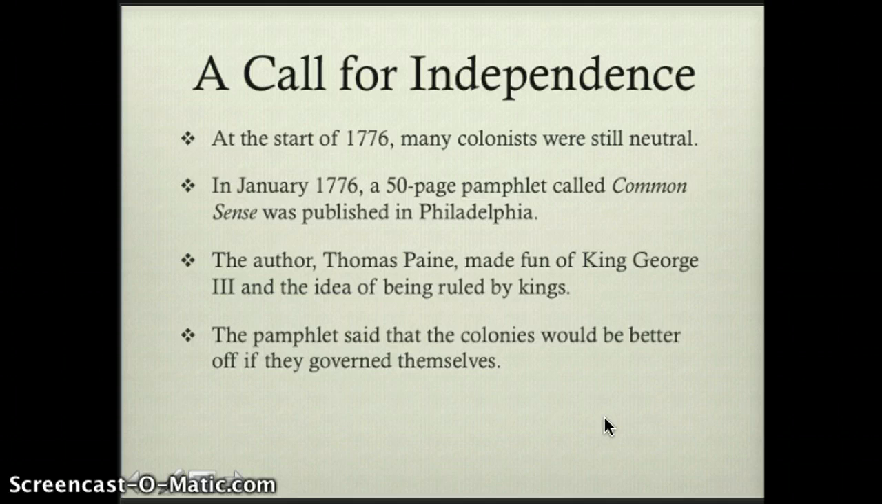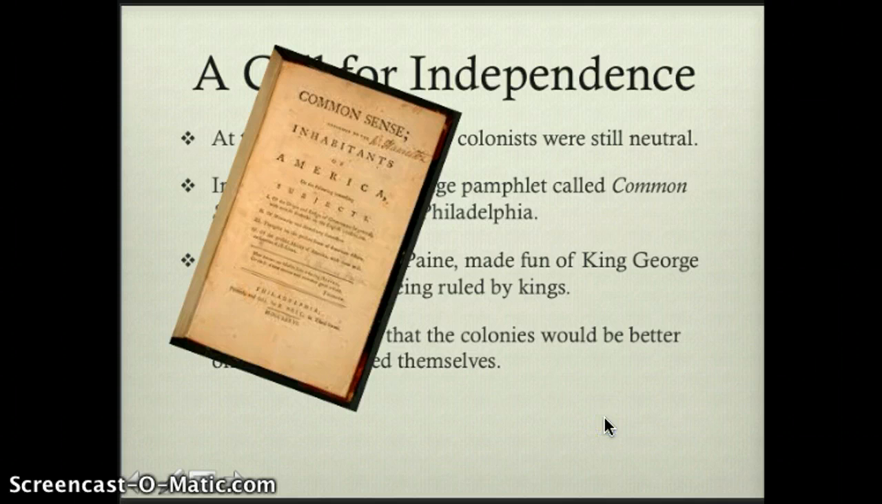A 50-page pamphlet called Common Sense was published in Philadelphia. The author, Thomas Paine, made fun of King George III and the idea of even being ruled by kings. The pamphlet said that the colonies would be better off if they governed themselves. Here's an image of that pamphlet. Back in the 1700s, pamphlets were a really common tool used to spread information around quickly, kind of like a blog would be today.